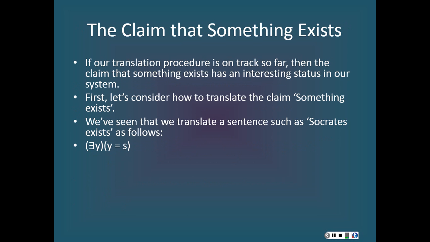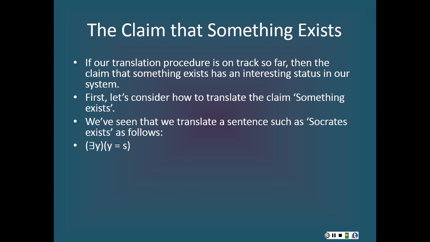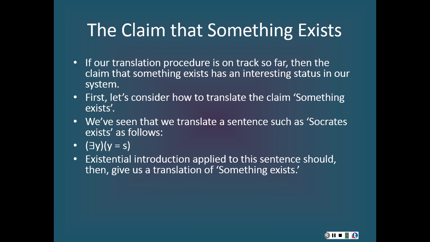So, we saw that we translate the sentence Socrates exists as follows. There is a y such that y is identical to Socrates. If this translation is correct, then we can get the claim that something exists by applying existential introduction to this claim. The application of existential introduction to the claim we have here, the claim that we are using to represent Socrates exists, would give us there is an x and there is a y such that y equals x.